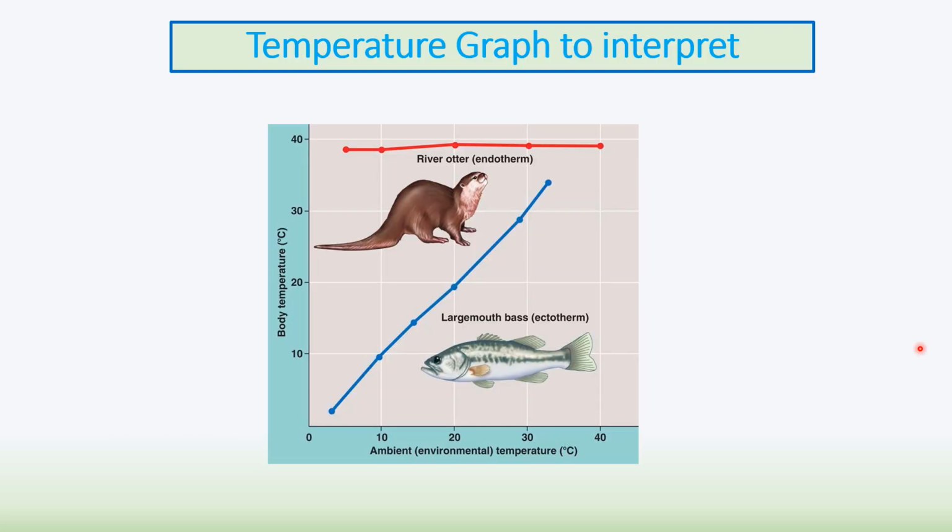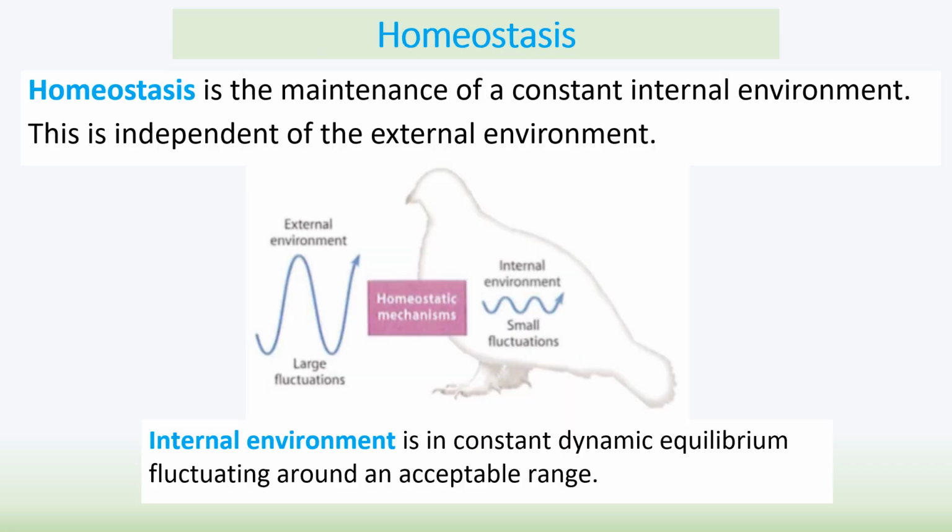So there are two main groups of organisms: ectotherms, which are cold-blooded organisms, and endotherms, like mammals, which are warm-blooded. And you see here, as the temperature of the environment goes up, the temperature of ectotherms' bodies go up, so they are reliant on the temperature of the environment. Whereas mammals can live in more places around the world because their temperature is largely controlled internally by their own body, and therefore they are independent of the external environment within an acceptable range.